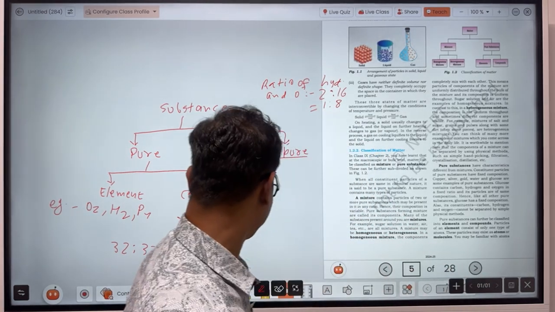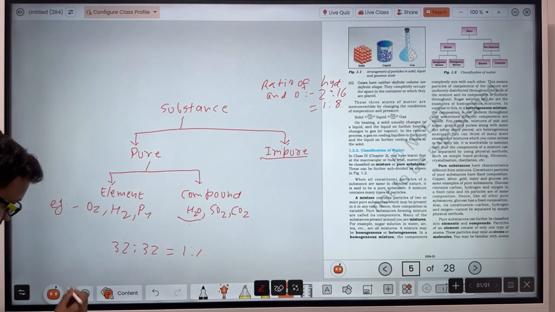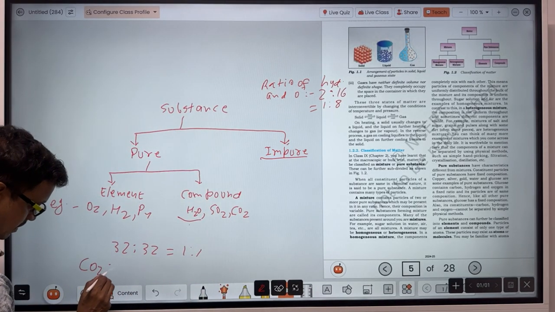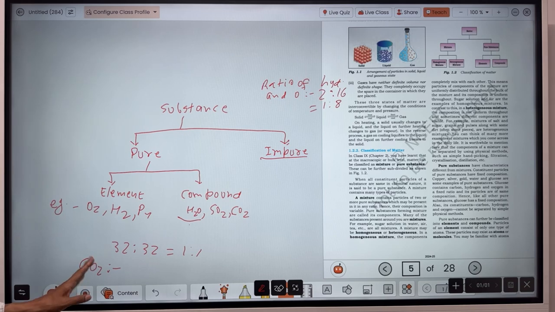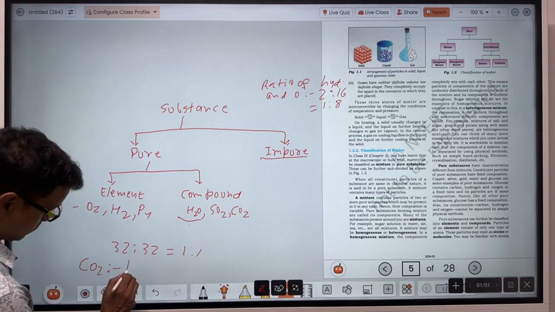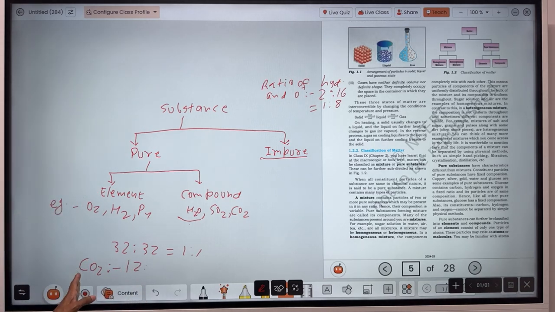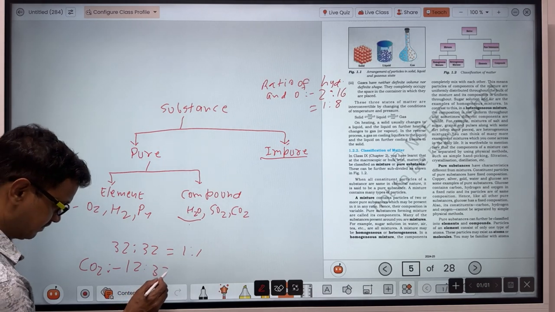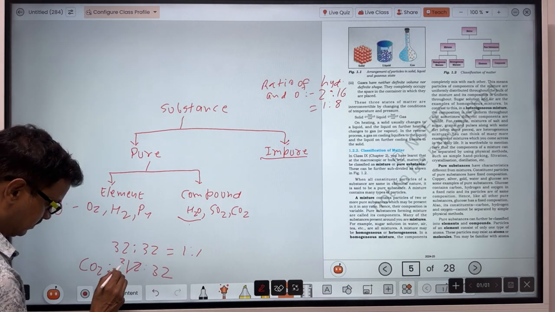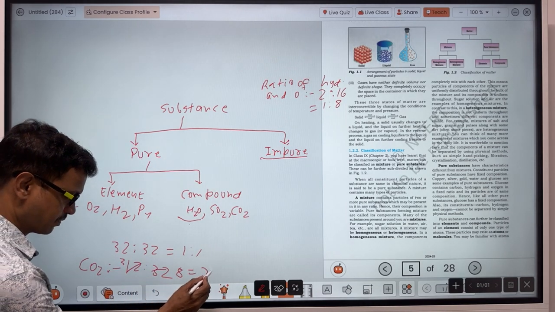Now the same in case of CO2. What is the ratio of carbon and oxygen? Atomic weight of carbon is 12, and that of oxygen is 16, 16 into 2, 32. That is 3:8.